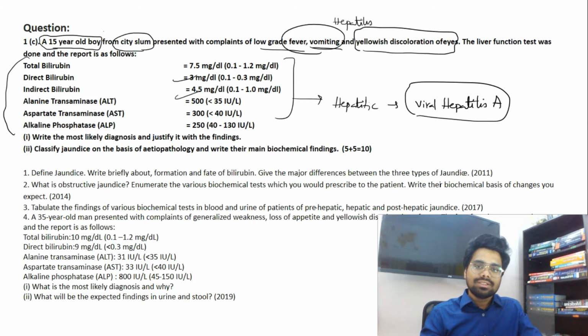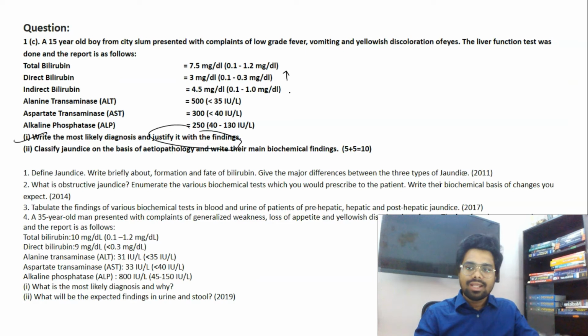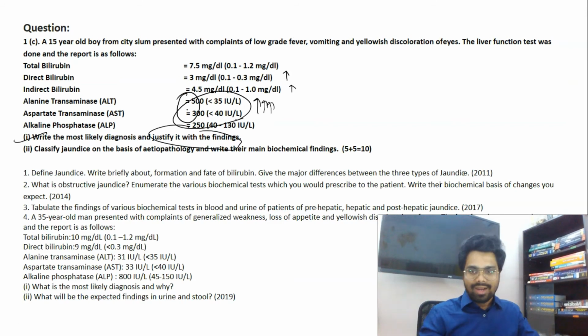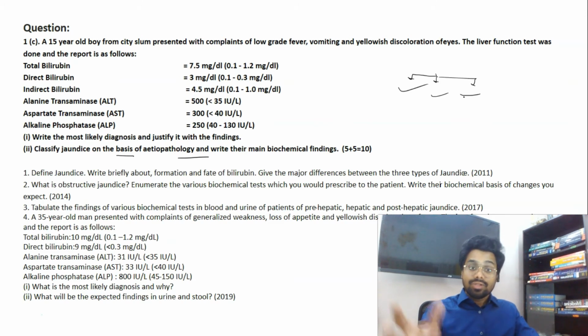So in hepatitis A, what kind of picture do you see? You will see hepatic jaundice. So what are they asking? Write the most likely jaundice and justify it with your findings. In hepatic jaundice, you have raised direct and indirect bilirubin, and alanine and aspartate transaminase levels are raised. They are very high, but the severity of the disease doesn't depend upon the level of rise. You don't need to learn all this stuff, but at least you have to learn how to diagnose this case and classify jaundice on the basis of etiology. In our notes, the difference between hepatic, prehepatic and post-hepatic jaundice was clearly given with laboratory findings.